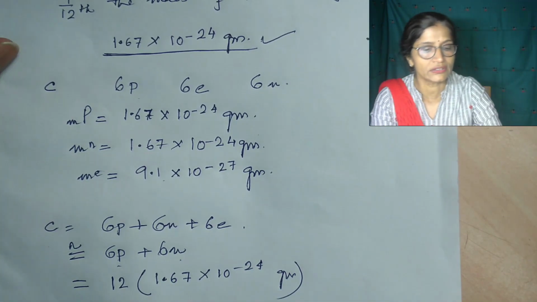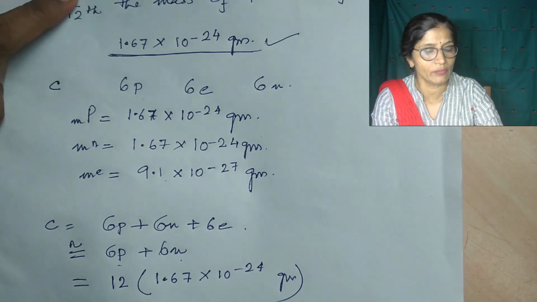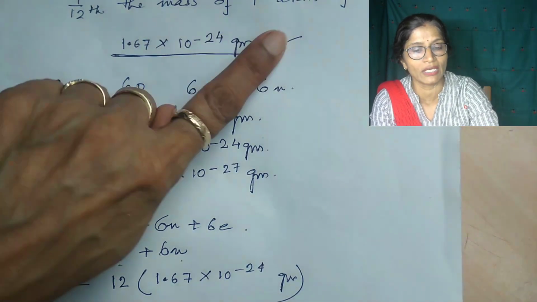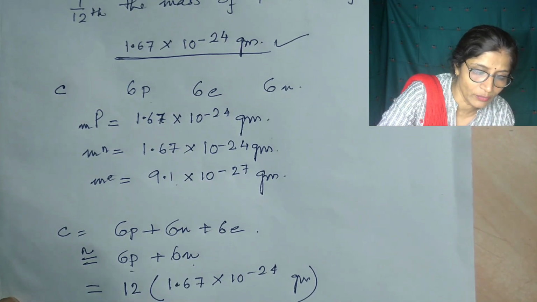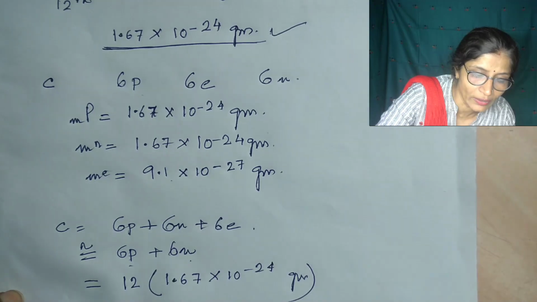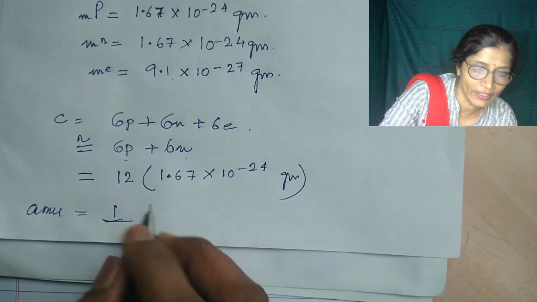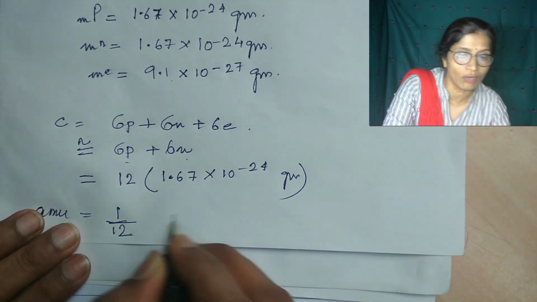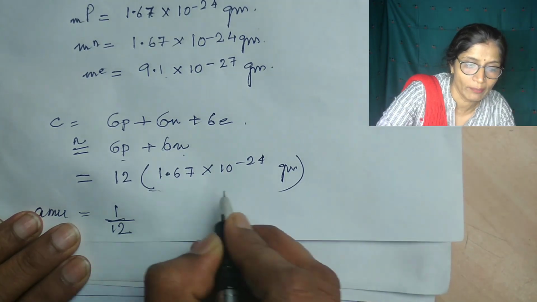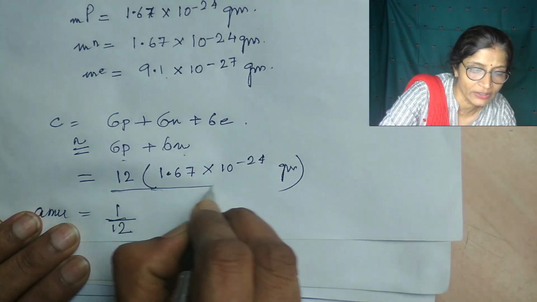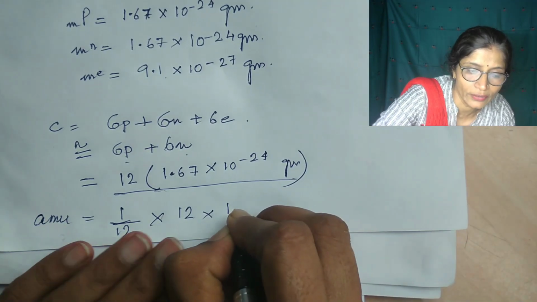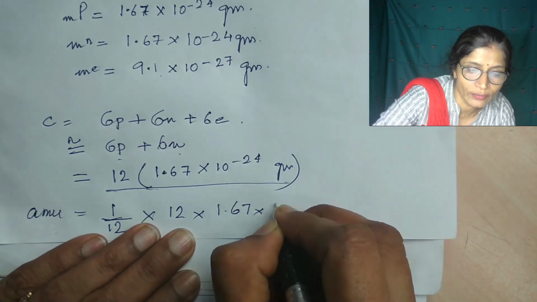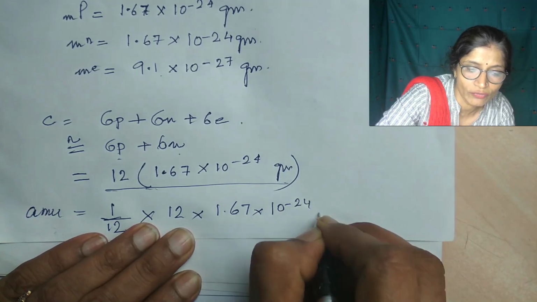And now what is your AMU? AMU is equal to 1 by 12 the mass of one atom of carbon, and the mass of one atom of carbon is this much, so I have to write here 12 into 1.67 into 10 to the power minus 24 gram.